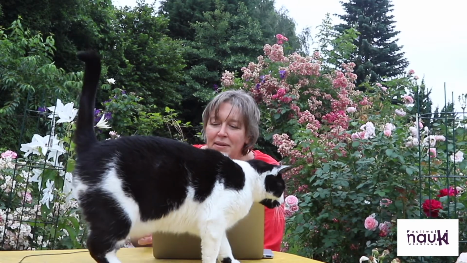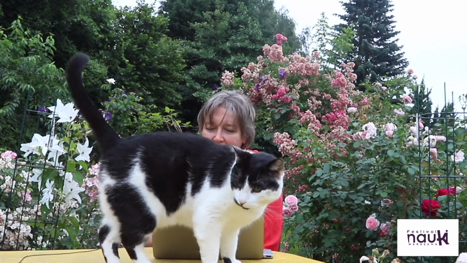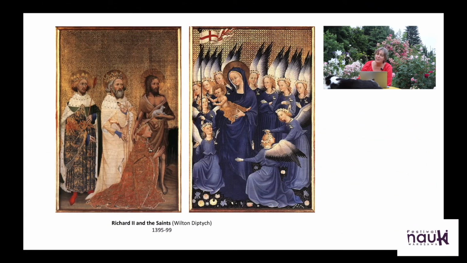So the Wilton diptych shows the young King Richard II in the company of saints. We have some English saints like Saint Edward the Confessor in the middle behind the king, or Saint Edmund, the first Anglo-Saxon saint.